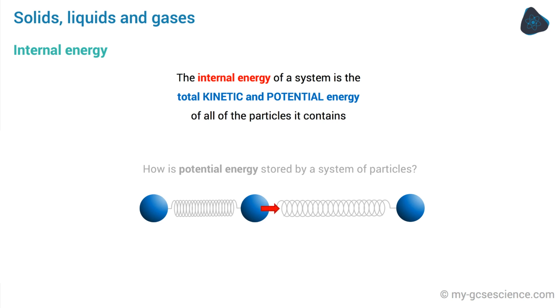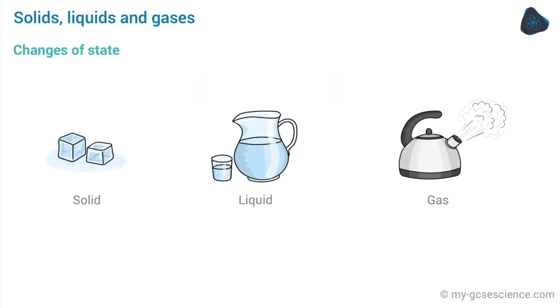When we change the internal energy of a system, a substance can change from one state to another. When enough heat is supplied to a solid, it'll undergo melting and be converted into a liquid. Similarly, when enough energy is supplied to a liquid, it can turn into a gas.